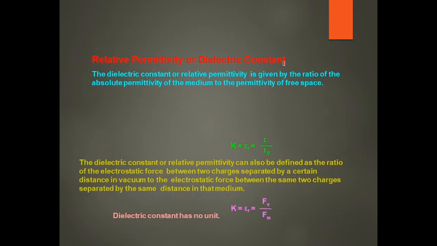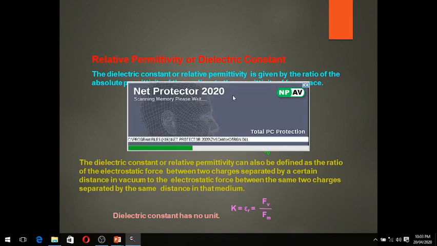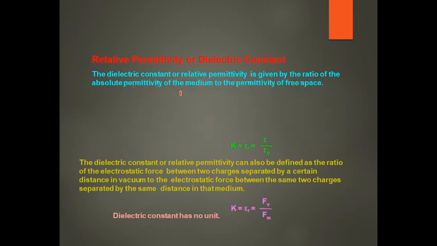Relative permittivity, or dielectric constant, is given by the ratio of the absolute permittivity of the medium to the permittivity in free space. Permittivity in a medium to the permittivity in free space. This ratio is known as the dielectric constant.